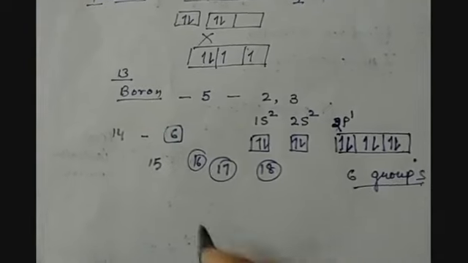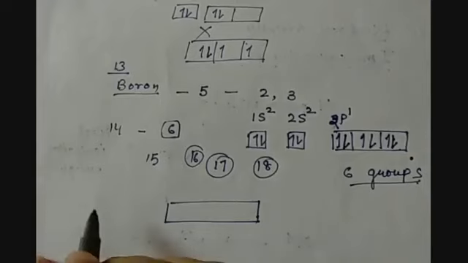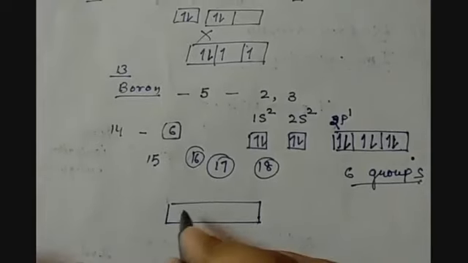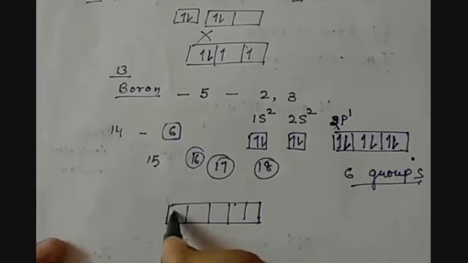When we talk about the d block, it has a capacity to accommodate 10 electrons. I'm not talking about the 1s, 2s and 2p now. When the electronic configuration starts from the third group, 1 electron will be adjusted here.